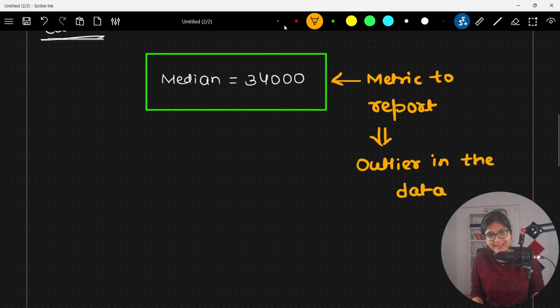Now, how we can detect whether there is an outlier in the data or not, I'll demonstrate in the upcoming videos, where we will see many different kinds of visualizations. We can create plots like box plot and violin plot, with the help of which we can say, okay, these are the outliers that I have, right?